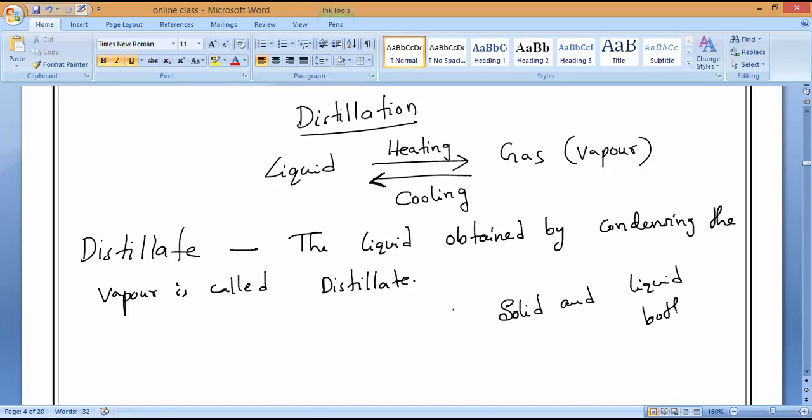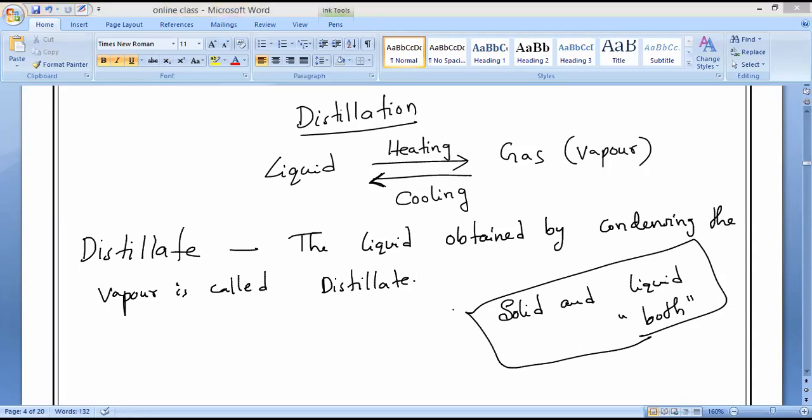If you want to obtain it, then which technique do we need to go with, everybody? We need to go with the distillation technique. Understand? When a homogeneous mixture of a solid and a liquid is heated in a closed distillation flask, the liquid, being volatile, will form vapor. Then the vapors of the liquid are passed through a condenser.